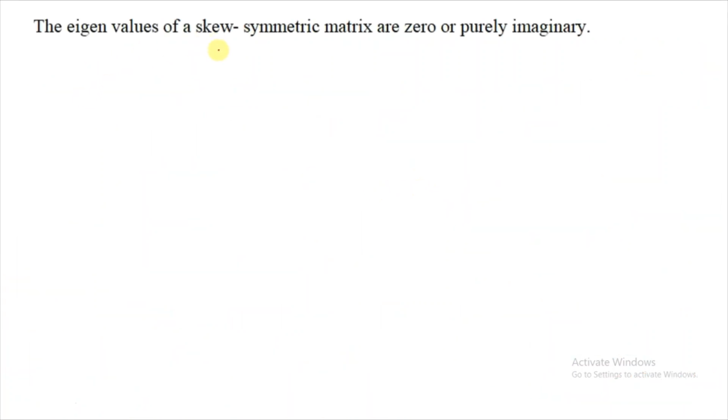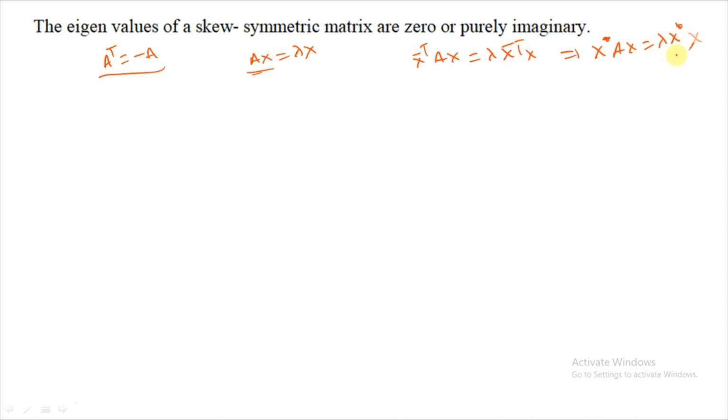Now another one: the eigenvalues of a skew symmetric matrix are 0 or purely imaginary. Skew symmetric means A transpose equal to minus A. Same procedure: take any eigenvalue and eigenvector, that means A x equal to lambda x, where A is skew symmetric. Now multiply with x conjugate transpose: x conjugate transpose A x equal to lambda x conjugate transpose x, which you can write as x star A x equal to lambda x star x.